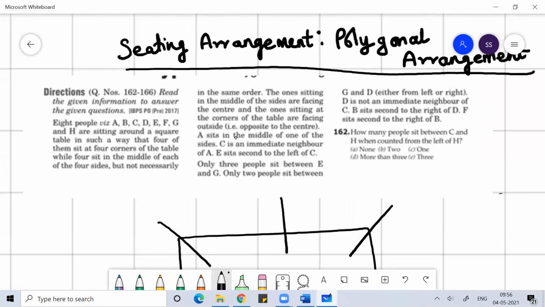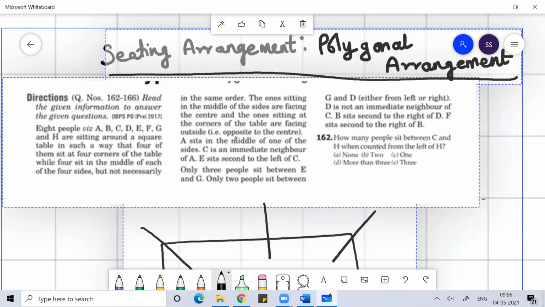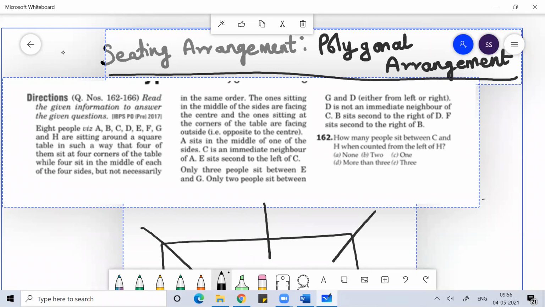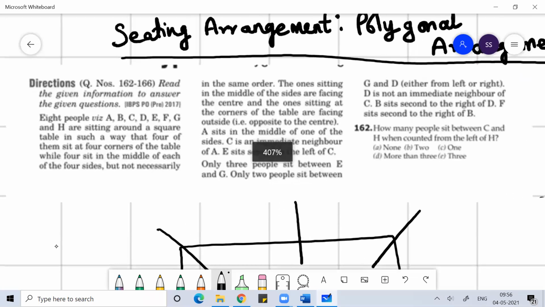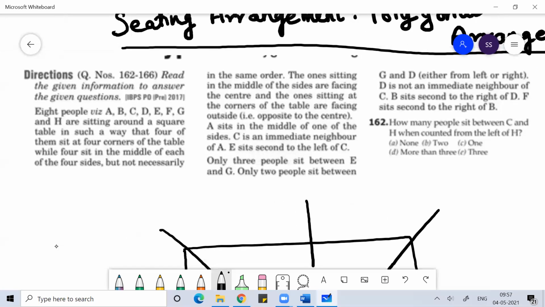I hope this question is visible to you. Here 8 persons are there, because when we talk about a square, you have four corners and four middle points. Guys, is this question visible to all of you? Can you see this question? So here 8 persons are there.